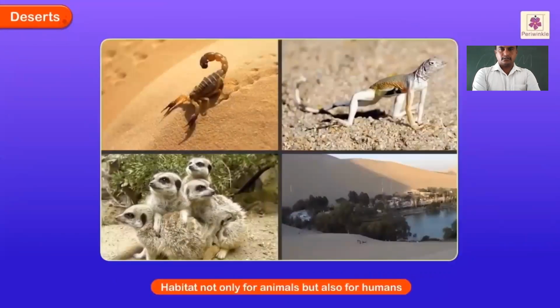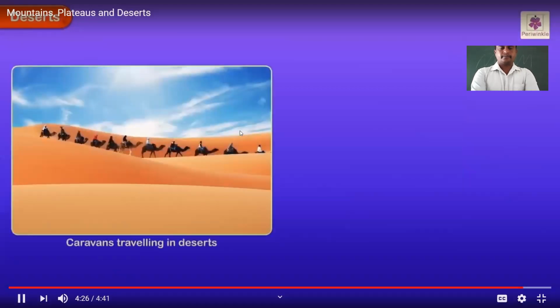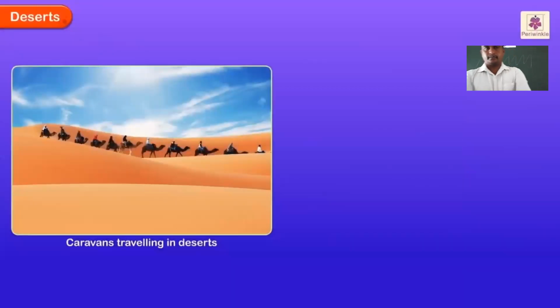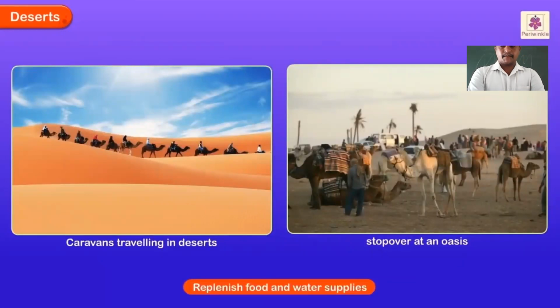The desert is an important habitat, not only for animals, but also for humans as well. And here's a picture of some people that travel through the desert on camels. So you can see the desert is an important and interesting landform.